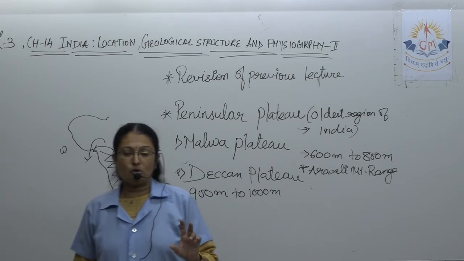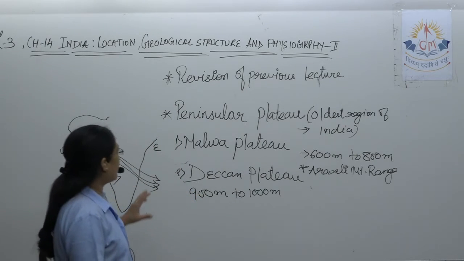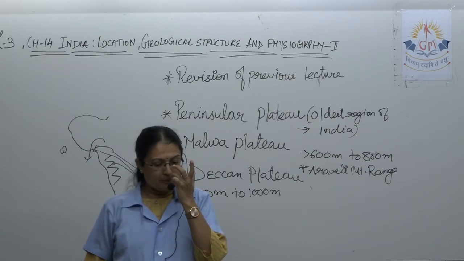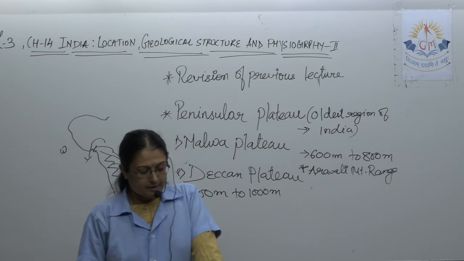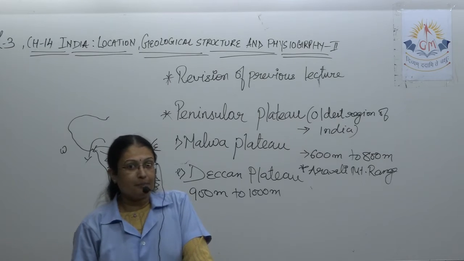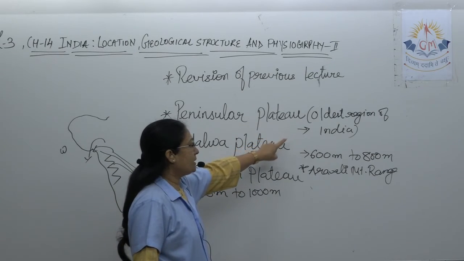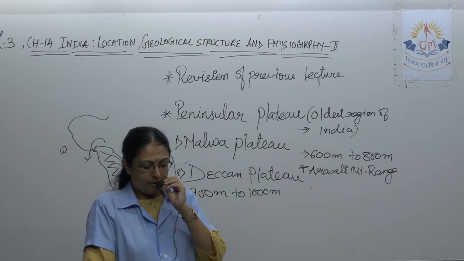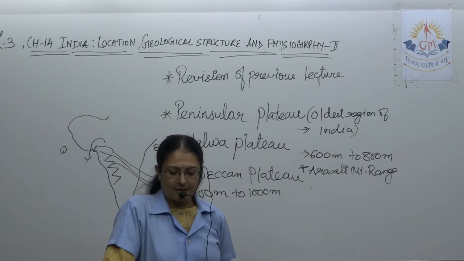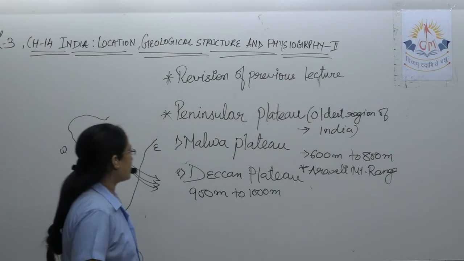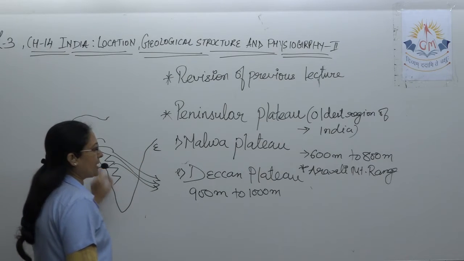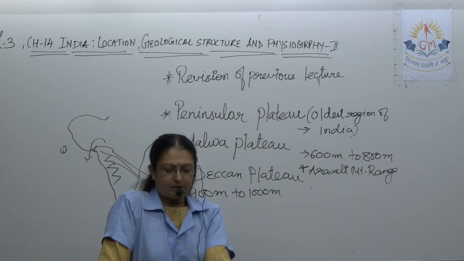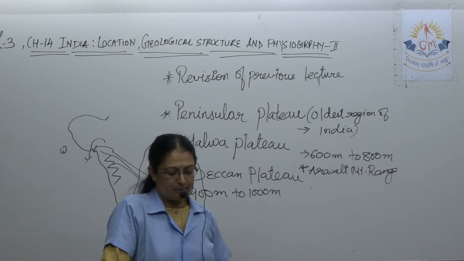So again, students, what we are discussing is the peninsular plateau. The important point to keep in mind is that this is the oldest region of India. This region appears as an inverted triangle, an inverted triangular shape. Its average height is about 600 to 900 meters. That also we will keep in mind.